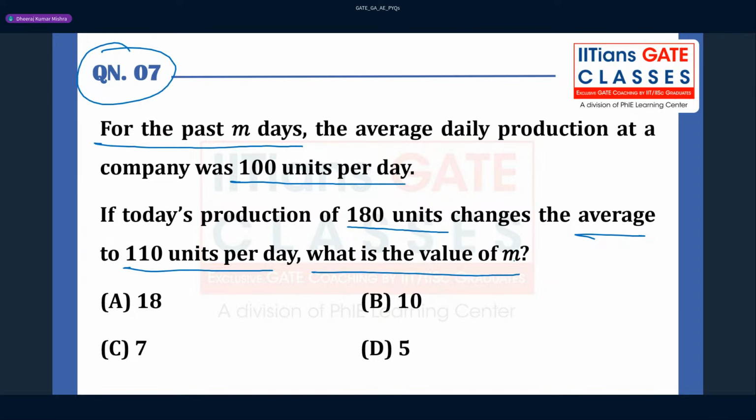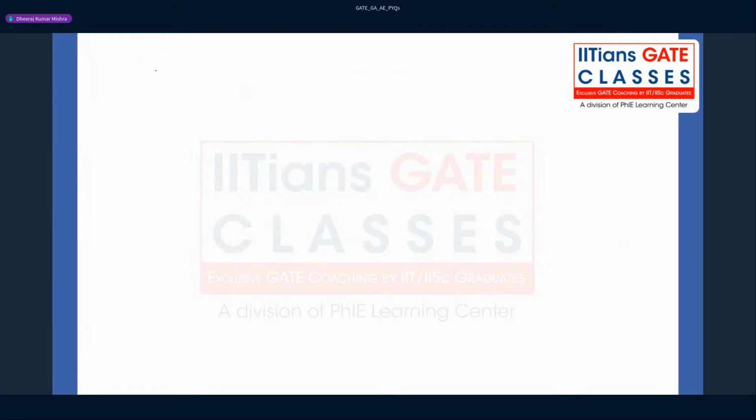So you can say that there are two groups. One group is m days where the production of the company is 100, and there is one more group, one day, today, in which 180 units are produced. That is very important. Total units is going to be 100 into m. Here you have to calculate the weighted average.